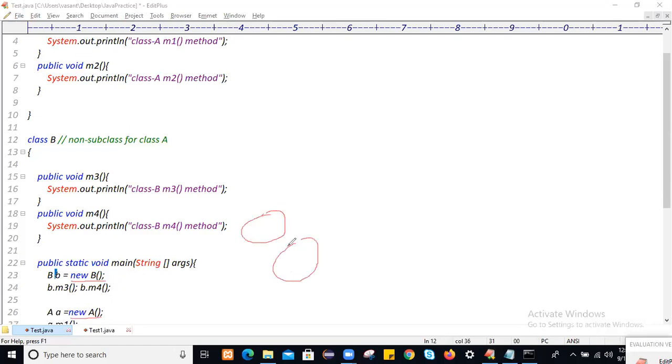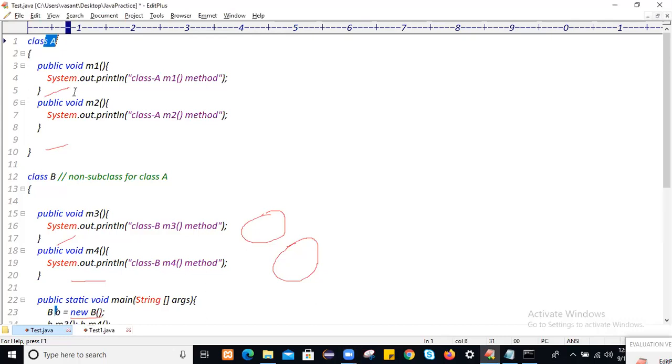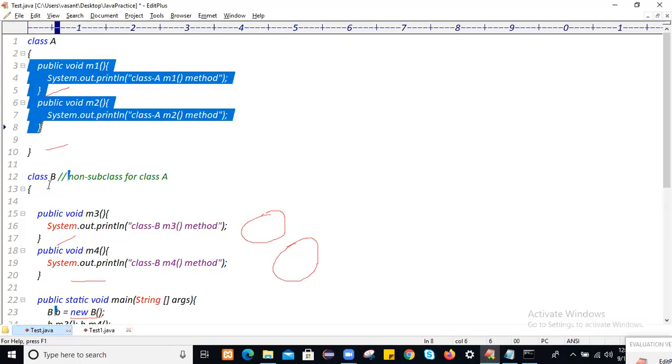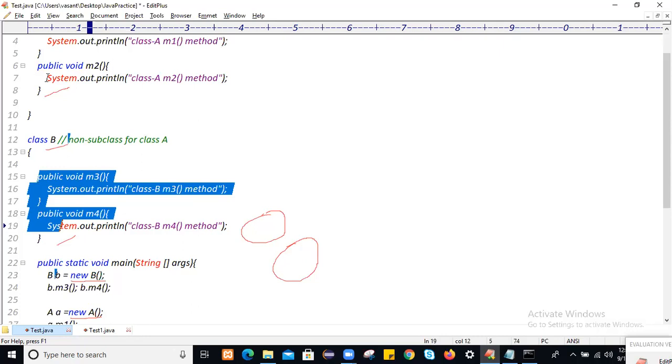Instead of creating multiple objects, you can achieve this by using a single class object. You can make the relationship between class A and class B, and by using that single class B object, meaning the child class object, you can access class A properties as well as class B properties. But still you are not using the child class object. You are using the class A object and class B object to access class A and class B properties. You are not making any relation.